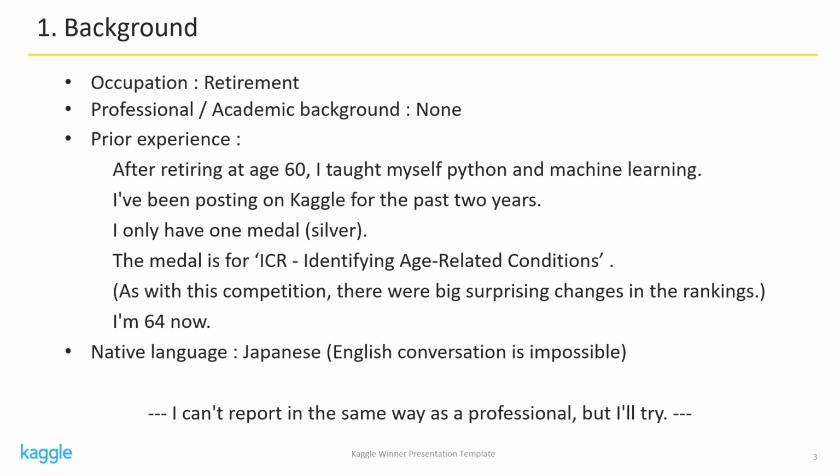I have been participating in Kaggle for 2 years. I have only won one medal in the past. I won silver in a competition called ICR. It was a competition where there was a big change in rankings like this time. My rankings in other competitions have been around the middle. I'm old and an amateur. I cannot explain in the same way as professionals, but I will try from the next page.